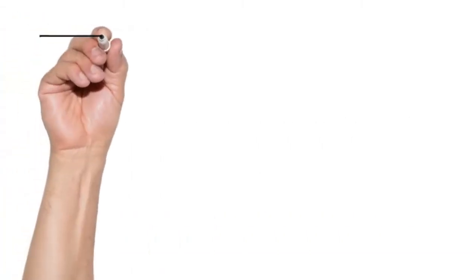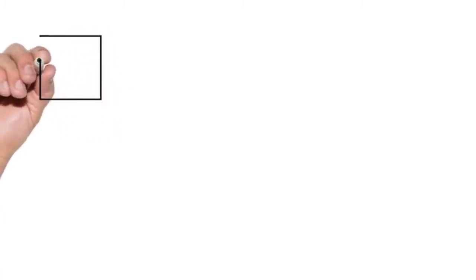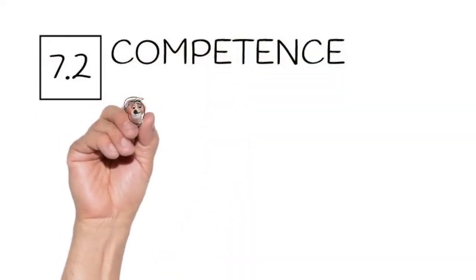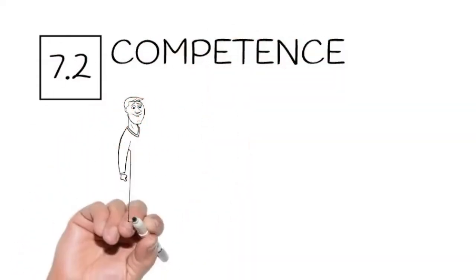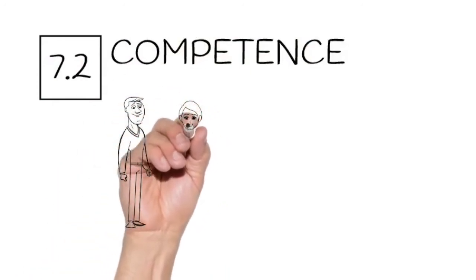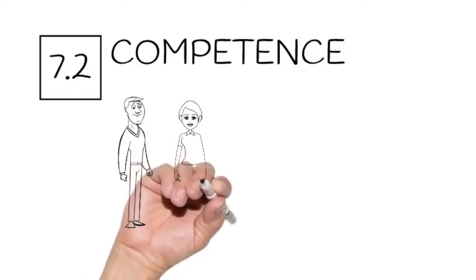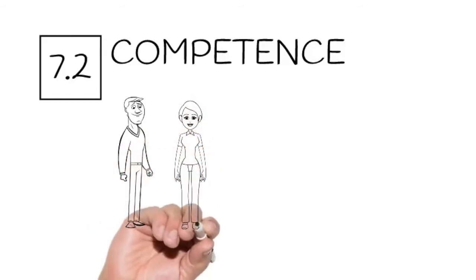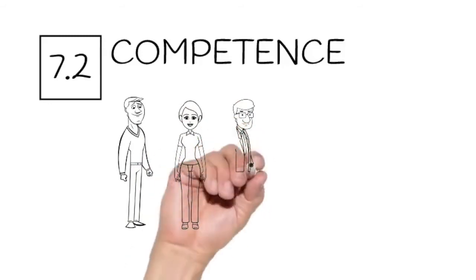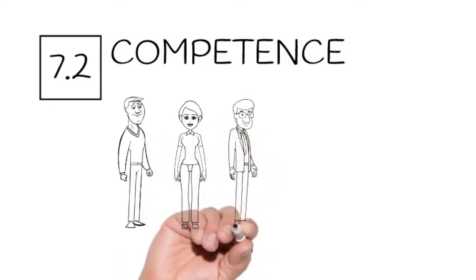7.2 Competence. It is not enough that an organization has all the resources needed to operate, but it must ensure that these resources are highly capable of fulfilling their assigned task to attain the intended results. The organization has to determine the necessary competence of persons doing work under its control that affects the performance and effectiveness of the quality management system.